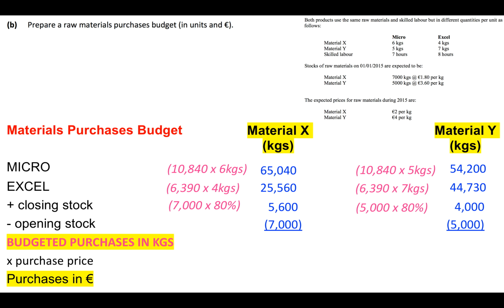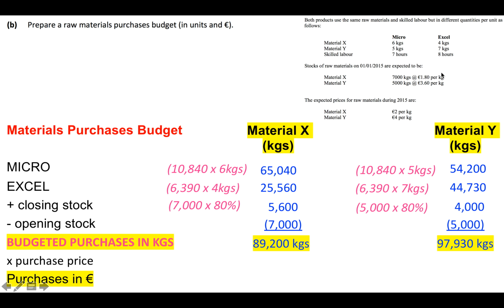So the budgeted purchases in kgs, what we need to buy for material X is 89,200 kgs, and what we need to buy for material Y is 97,930 kgs. So that is our raw materials purchase budget in units, but we need to get it in euros as well. There are 2 different sets of prices here, but we need to multiply by the prices for during the year, because that is the price that we are going to be able to buy it at.